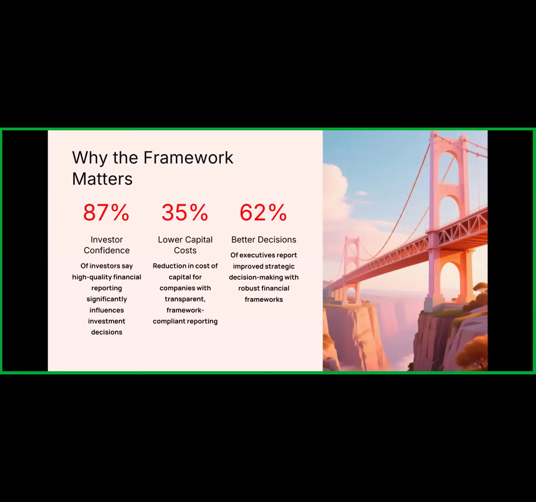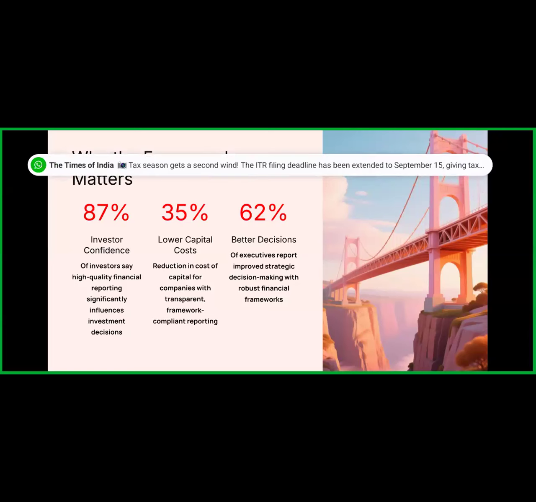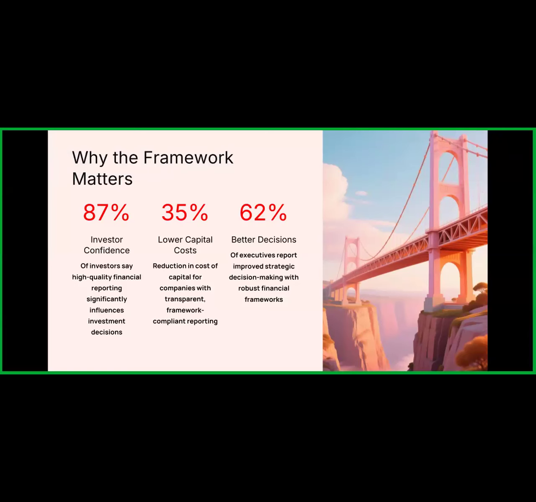Now, 35% say it lowers capital cost. If you make good financial statements and analyze them, that lowers your capital cost. You can reduce the cost of your production.